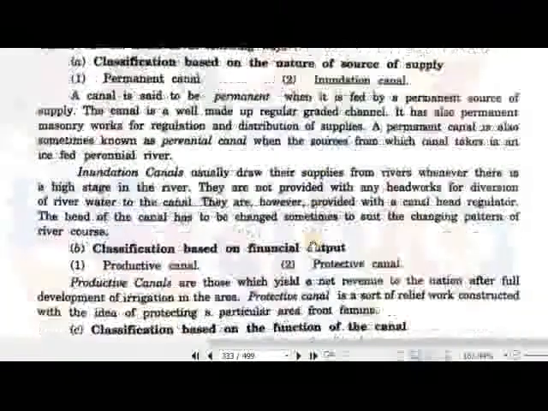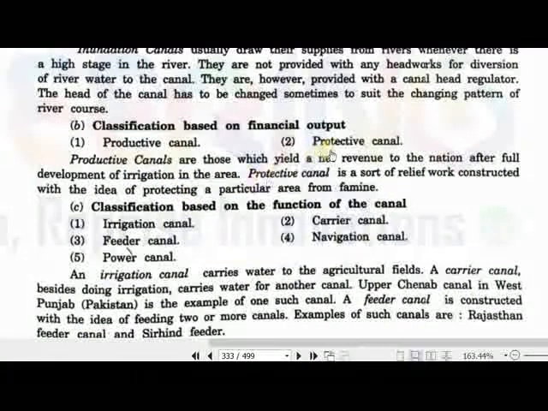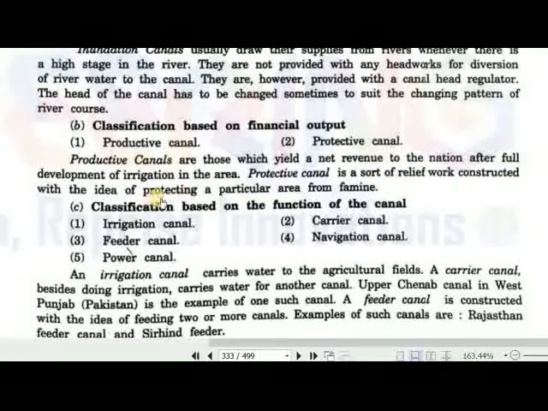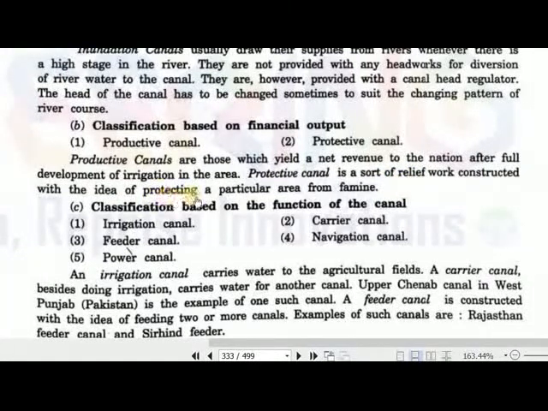And canals based on financial output are productive canals and protective canals. Both these canals are used to get some financial outputs. Productive canals are those which yield a net revenue to the nation, like the main canals in our country after full development of irrigation in the project. Protective canals are short relief works constructed with the idea of protecting a particular area from famine.